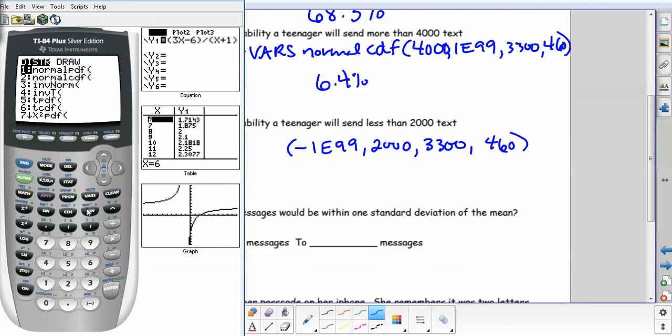Second vars normal CDF, negative 1, second comma, that gets you the E, 99, comma, 2,000, comma, 3300, comma, 460, and then close it. Okay, so this seems quite small. If you move your decimal over 2 places, that's less than 1%. It's 0.236%.